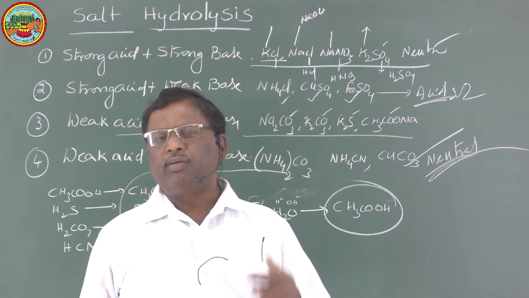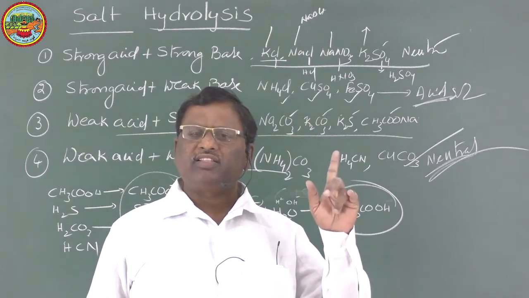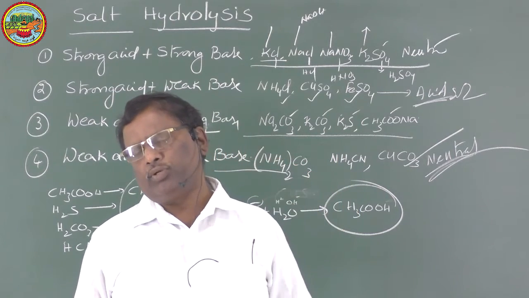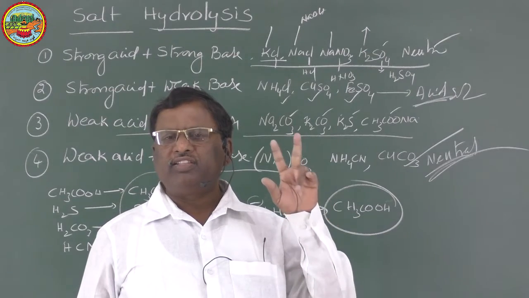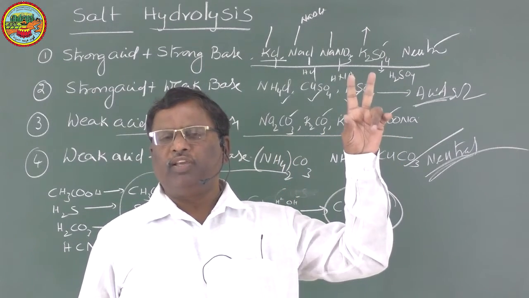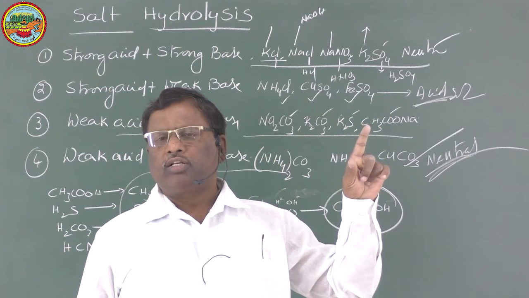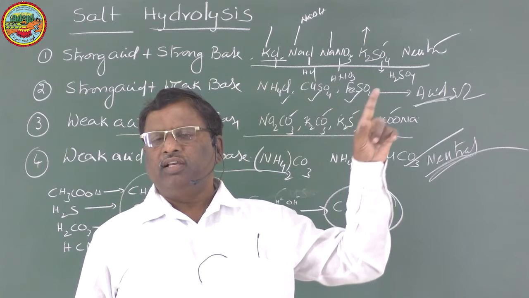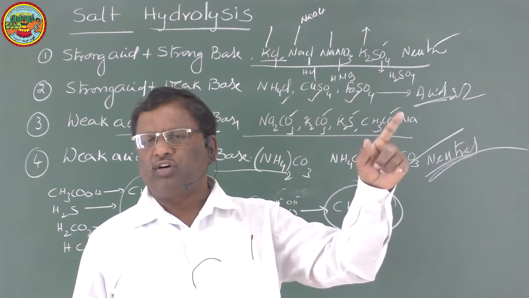If you carefully go through the PDF format of this question, you can easily answer it. Generally, in examinations, they will ask the nature of NH4Cl and CH3COONa, which are well-known examples. CH3COONa is obtained when CH3COOH reacts with NaOH. NaOH is a strong base, CH3COOH is a weak acid. So the salt formed by this reaction is basic in nature because its anion will hydrolyze water.